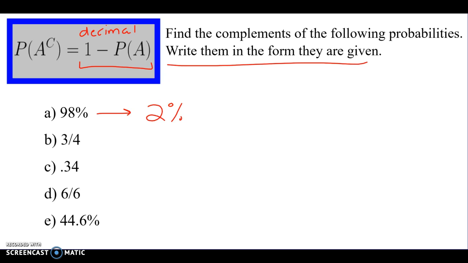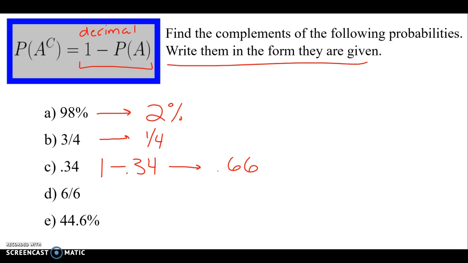All right, Vincent, what's the complement of 3/4? 1/4, good. 0.34, so that we can use our formula. 1 minus 0.34. What do you get for the complement of 0.34? It is 0.66. Can't you just do 100 minus the number? Yep, for percentage you can do 100 minus the percent if it's in percent form. For decimal, it's not 100 minus 0.34, it's 1 minus 0.34. Or you can turn it into a percent, call it 34%, and then subtract from 100.